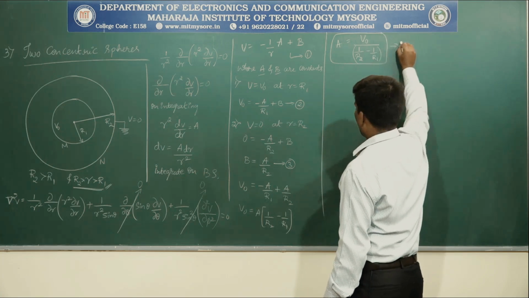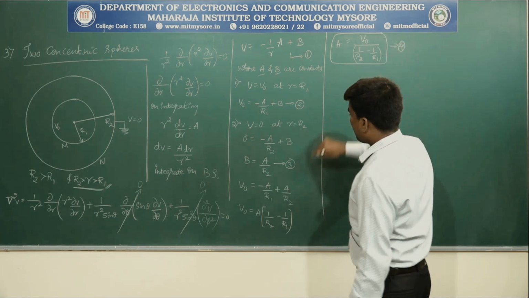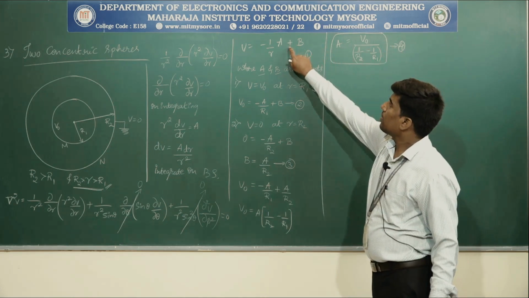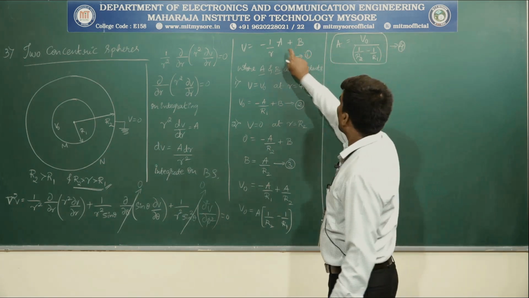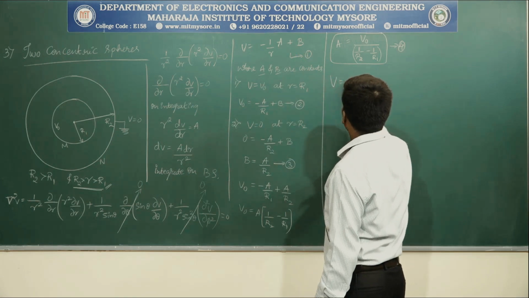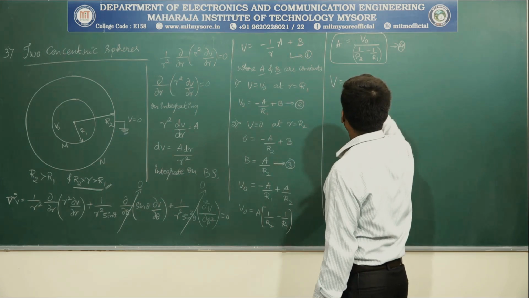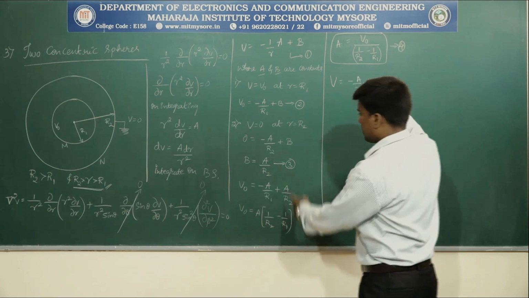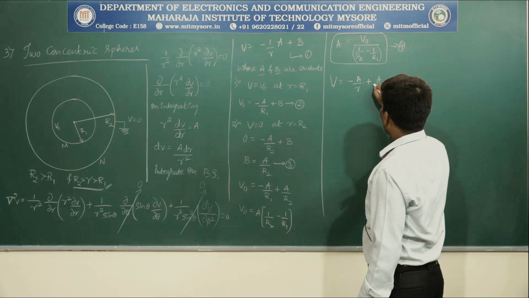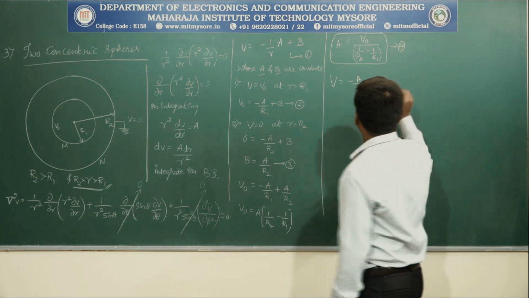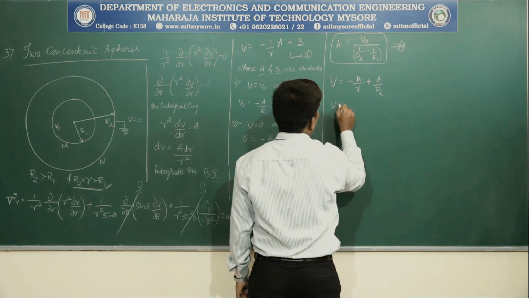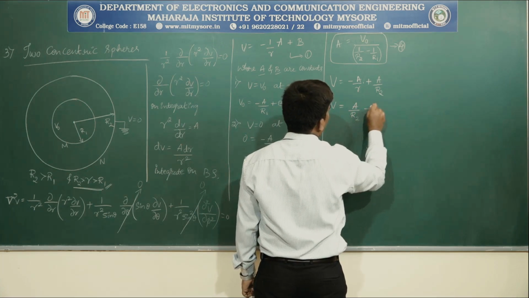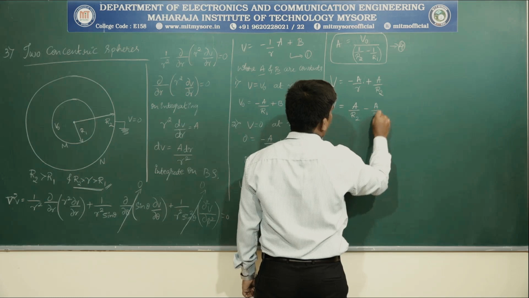Name this as equation 4. Substitute equations 3 and 4 into the above equation 1, then what are we going to get? Minus 1 by r, minus a by r, plus what is b? b is a by r2. Then V is equal to a by r2 minus a by r.